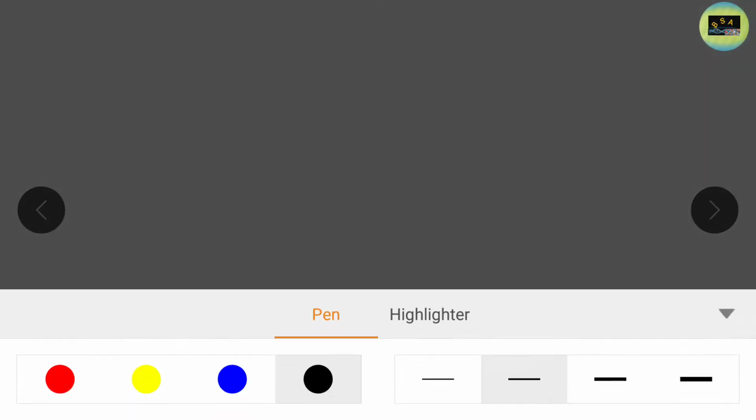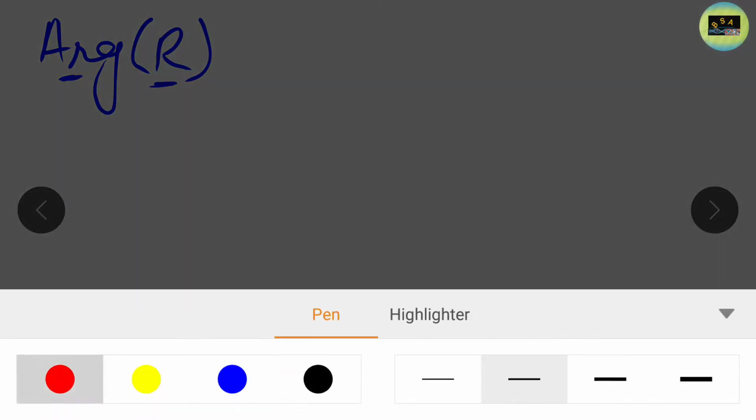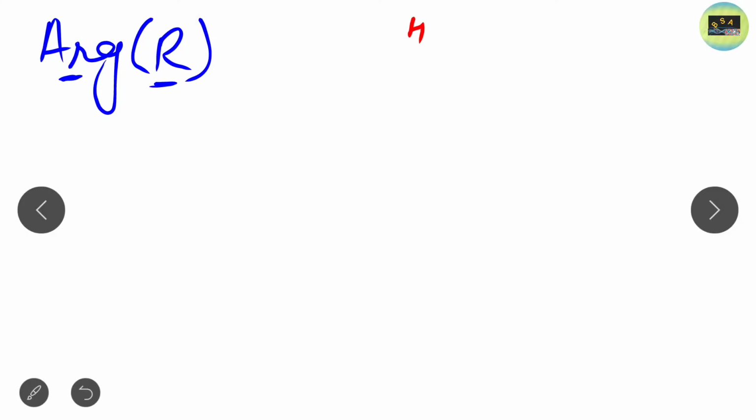Just look at the structure of arginine, very similar to that of lysine. It is also a basic amino acid and its symbol is R. Now if you look at the structure of arginine, this is C alpha, this is CO minus, this is NH3 plus.